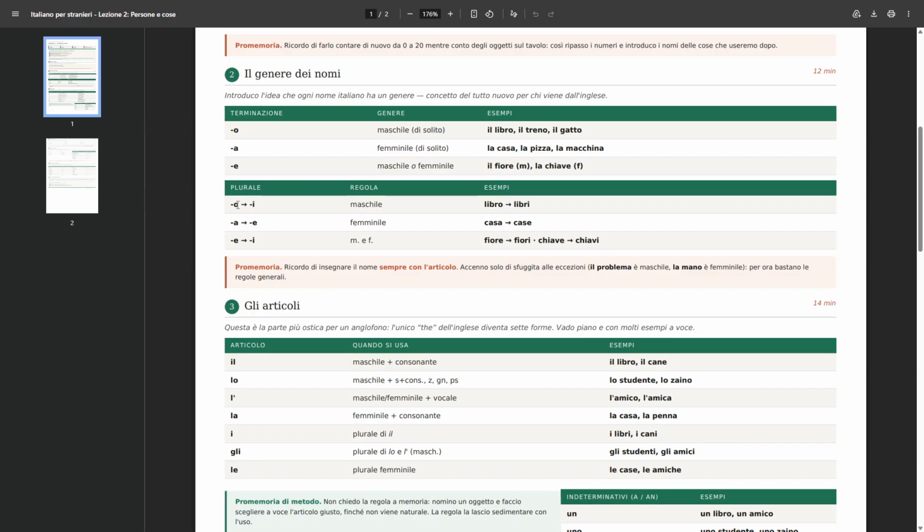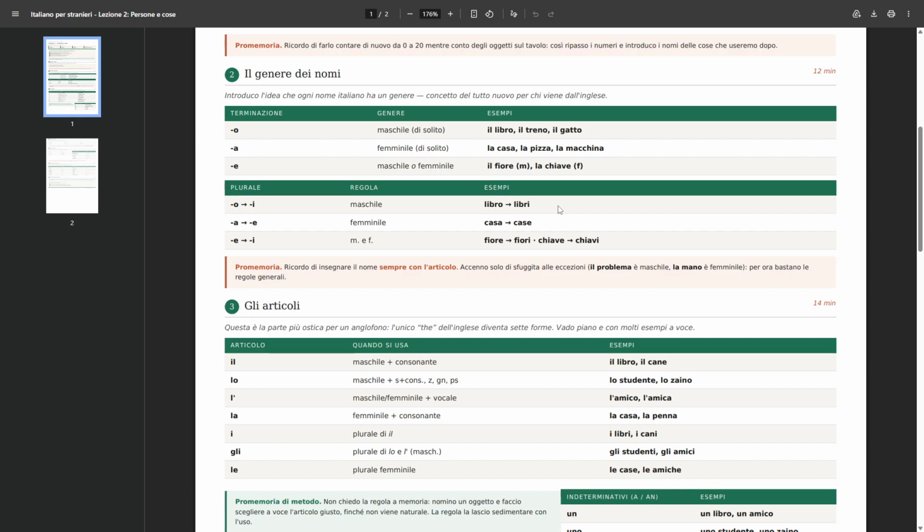When we have a masculine singular noun that, like we said, usually ends with O, in the plural it's going to end with I, pronounced in Italian. So libro, the example that we have seen before, book, to become books, it's going to be libri.